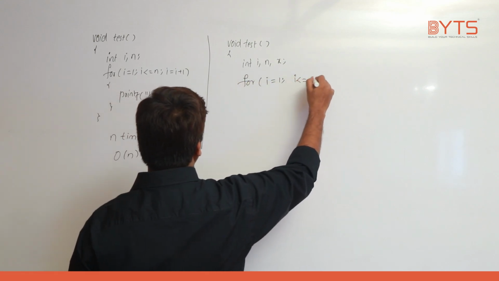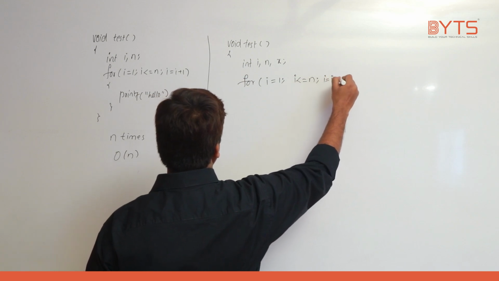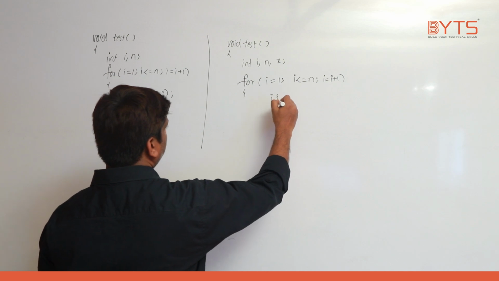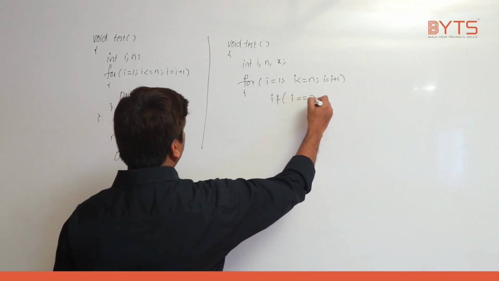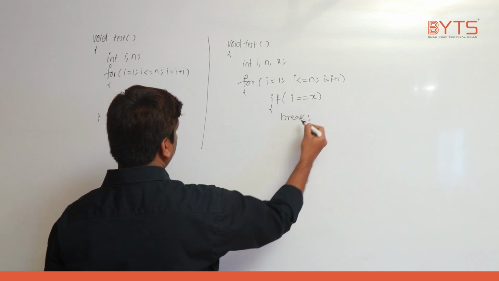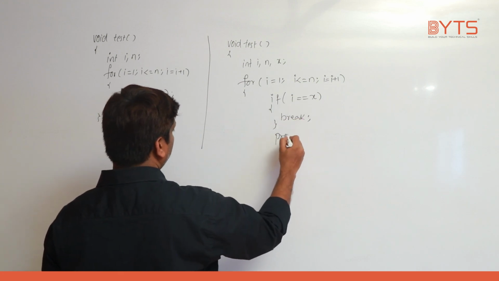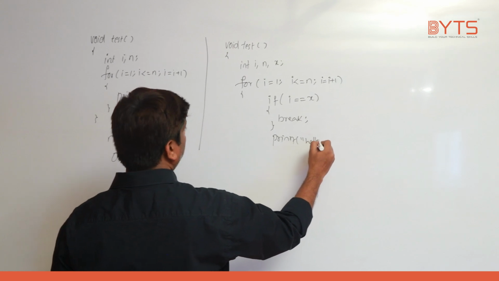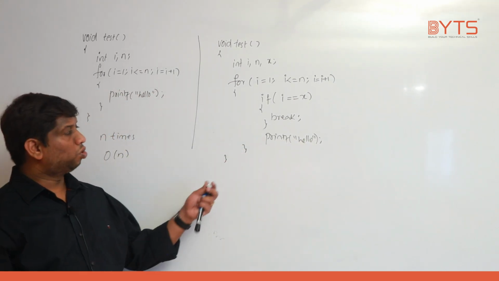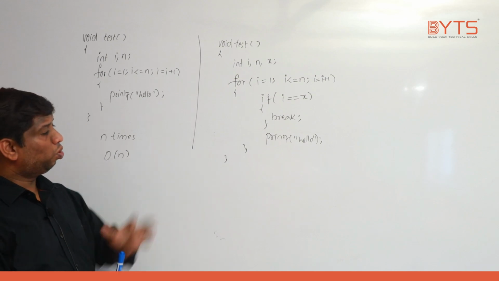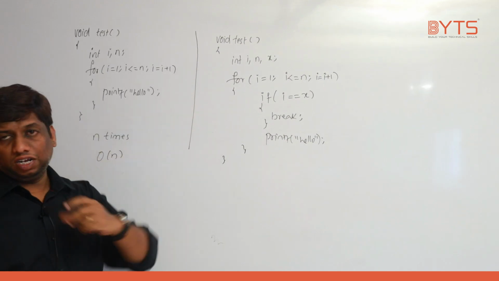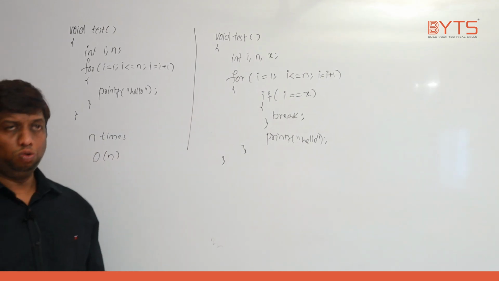For i equal to 1, i less than or equal to n, i equal to i plus 1. If i is equal to x, what am I writing here? Break. Next, what I am trying to do is printf hello. So the question is how many times hello is printed. That's what the time bracket is. If you want to analyze the time, the dominating part is only the for. This and all the rest are not taking much time, right? So the challenge is how much time this for is taking.